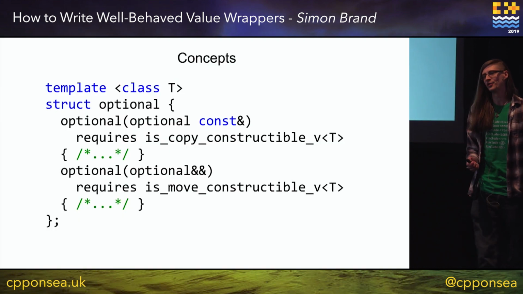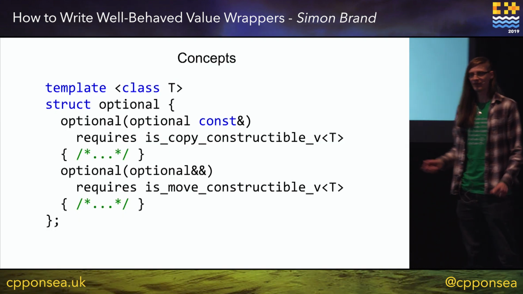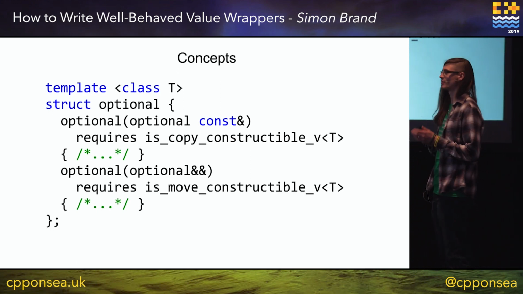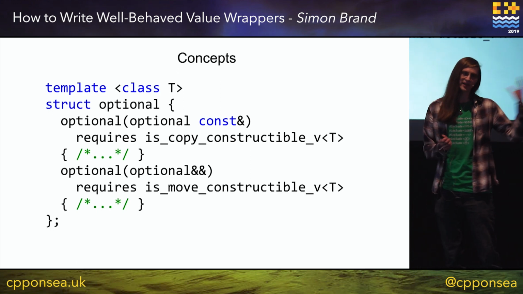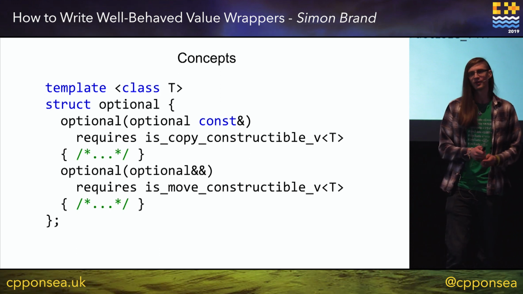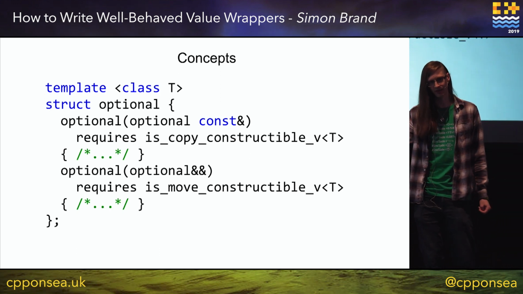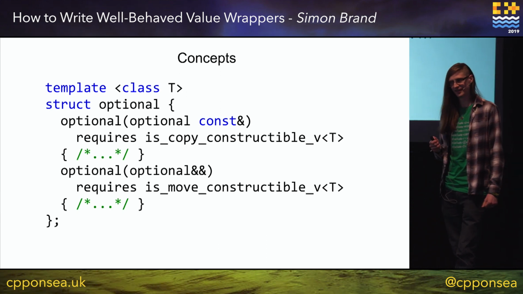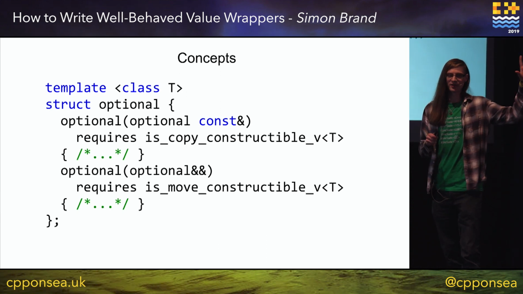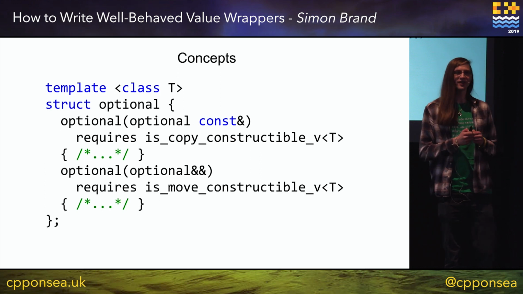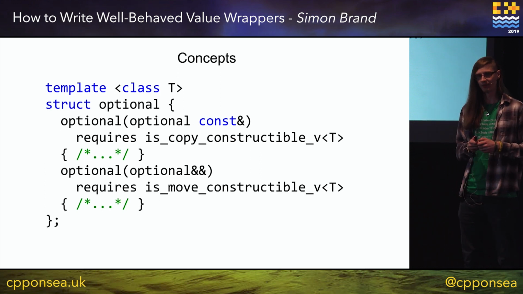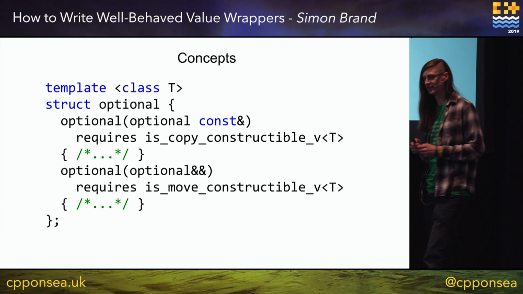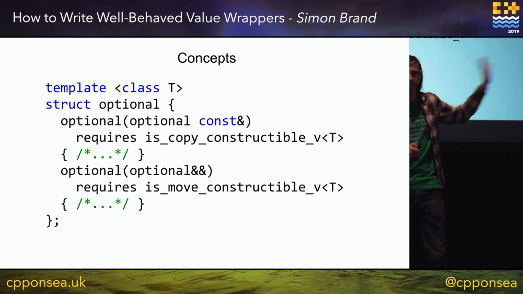So what we could do is use concepts. An interesting thing about concepts is not only can you constrain templates, but you can also constrain non-templates. You can constrain normal functions like this. So I can say that my copy constructor requires that the underlying type is copy constructible. And if it's not, then this thing will not exist.